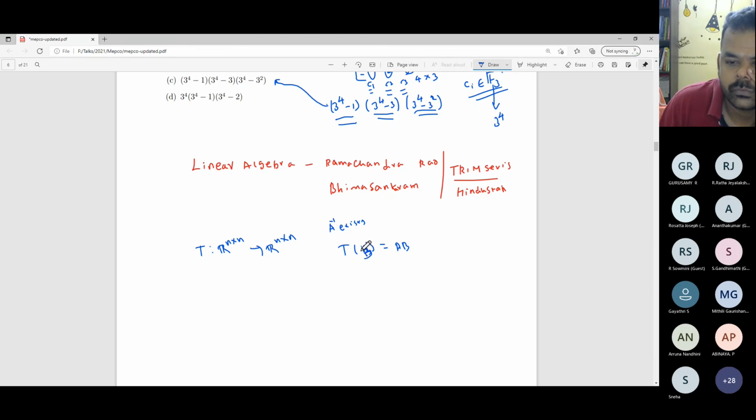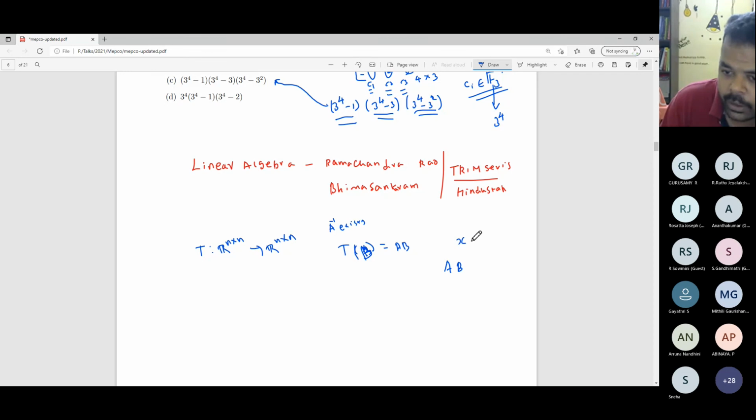Rank, nullity, everything. Yeah, then you have to work out one by one. Maybe I think I can say something. This is an invertible matrix. So when you pre-multiply by an invertible matrix, you can say this cannot change the nullity and rank of this matrix B, if I'm right. So that I can verify here.